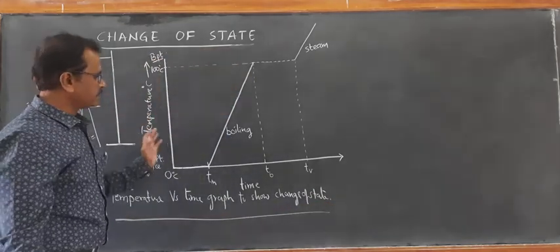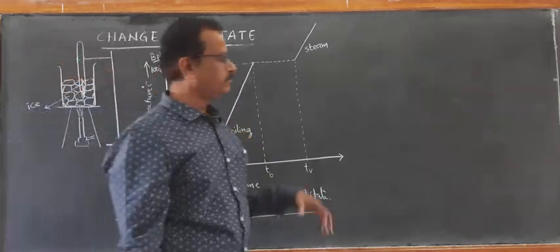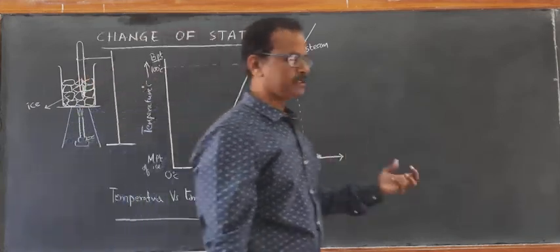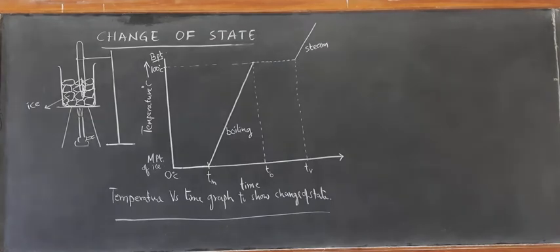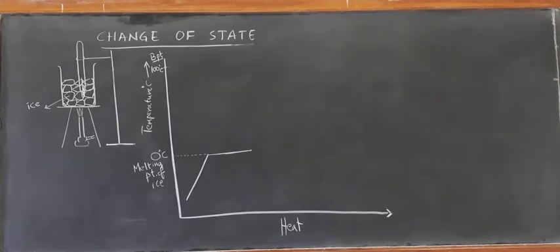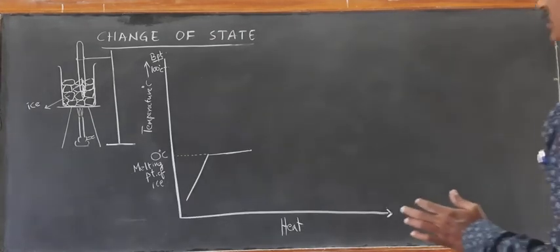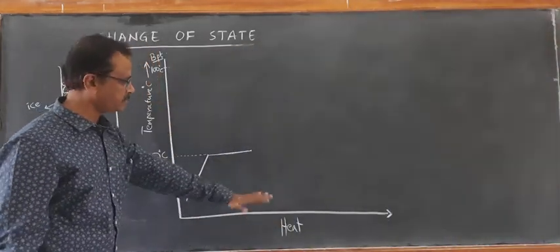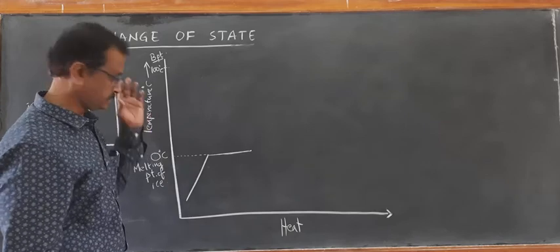Now I will draw temperature versus heat supply. That will be more clear than this, since here it is telling you only about the time. Now look at the graph. I have drawn the temperature versus heat graph. Heat is along the x-axis, temperature is taken along the y-axis.